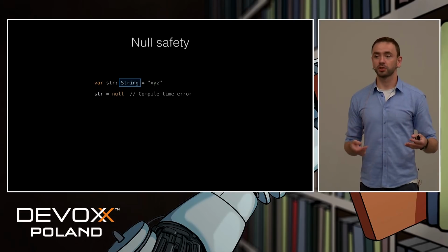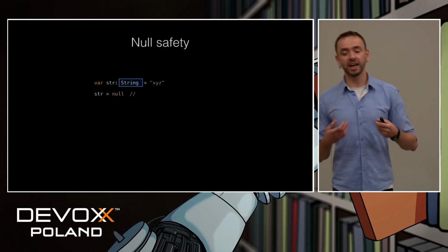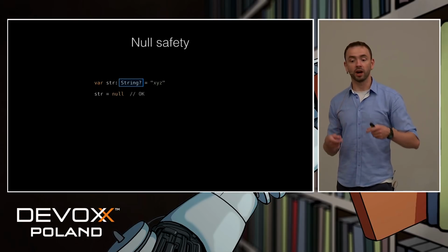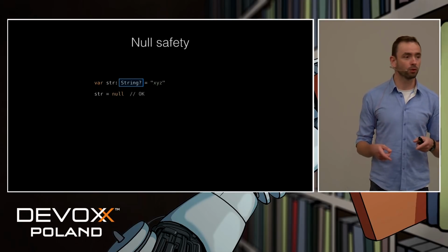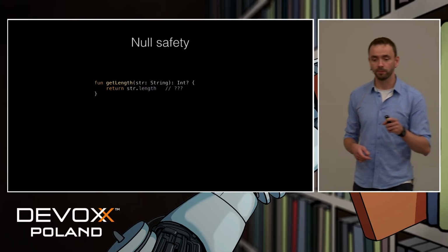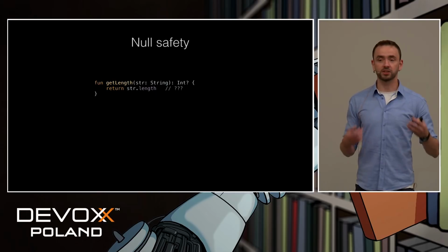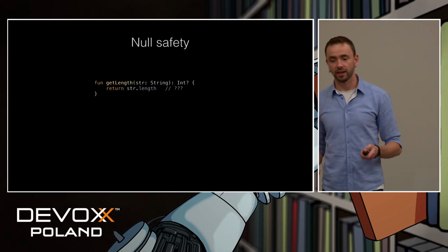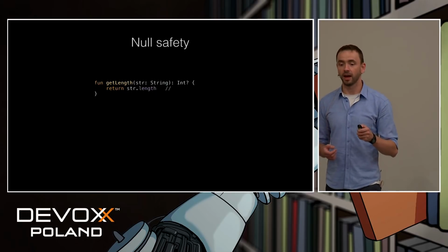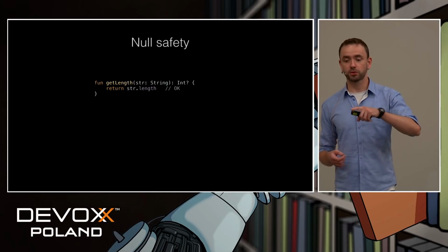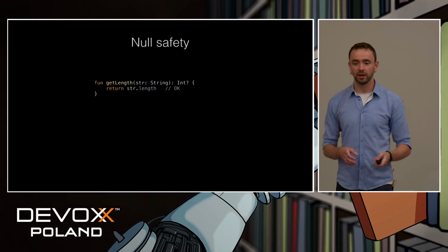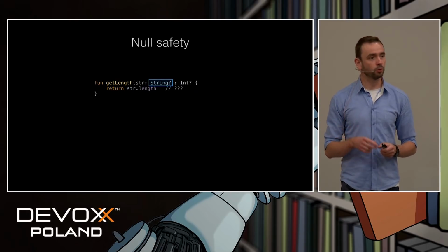But if our business logic requires this null to be a proper value, we can allow it by adding a question mark after the type. But now, we are obligated to properly handle this null value, because otherwise this code will not compile. So let's see it on another example. We have some simple function that takes a string and returns its length. Question, will this code compile? Yes, it will. Because this string in the argument is a non-nullable string, so we can safely access all of its members. But how about now? Now we have a nullable string in the argument.